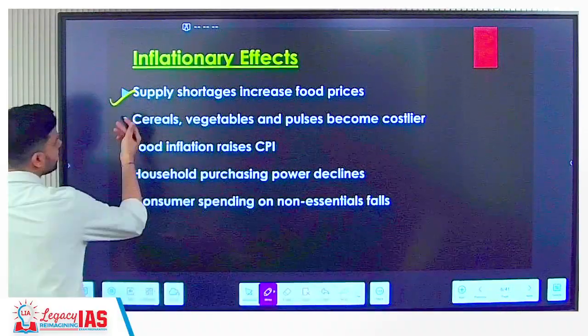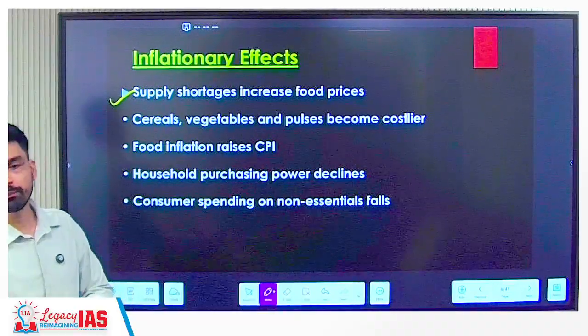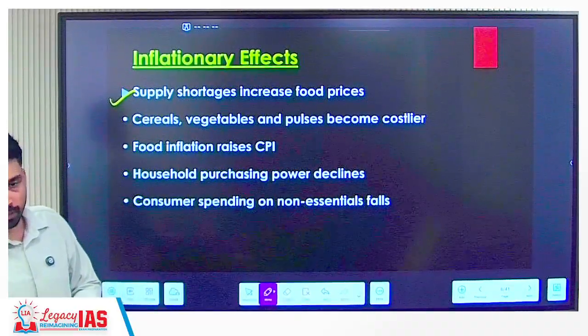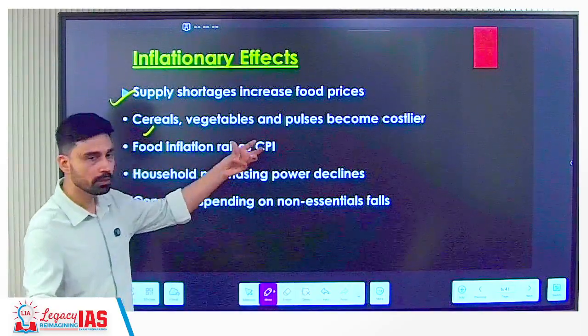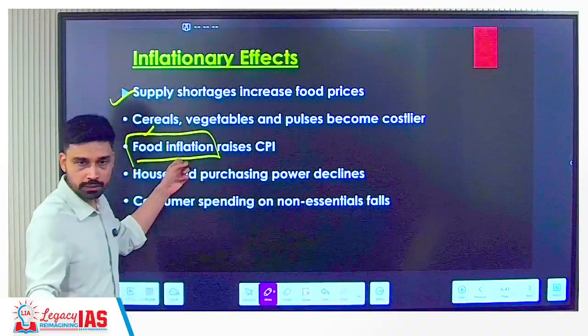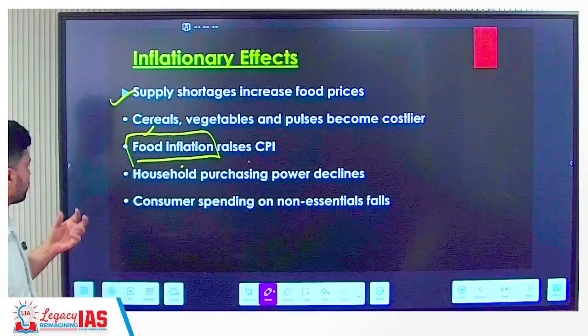What kind of economic implications? First, the inflationary effect. If you have a shortage of food, what will happen? Prices will increase. If anything is in short supply, the price of everything increases. Cereals, vegetables, pulses, everything becomes costly. What rises? Inflation, food inflation. That increases the consumer price index, right?